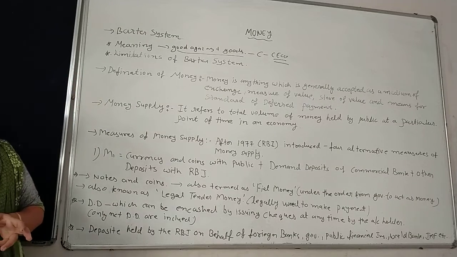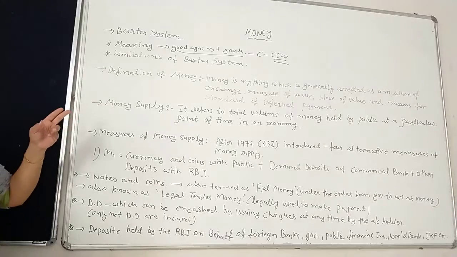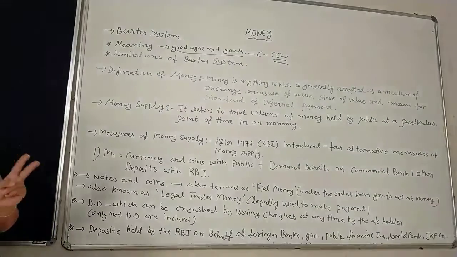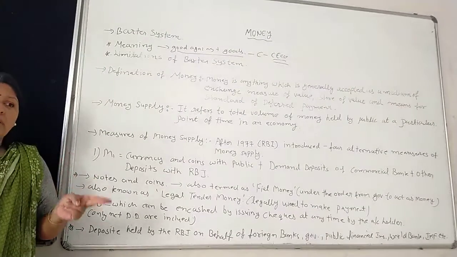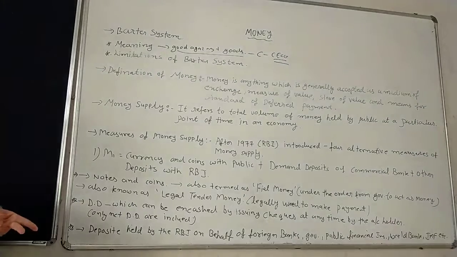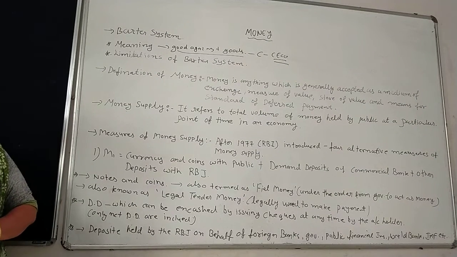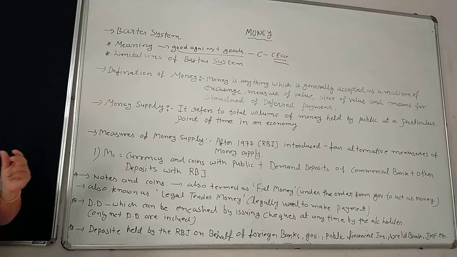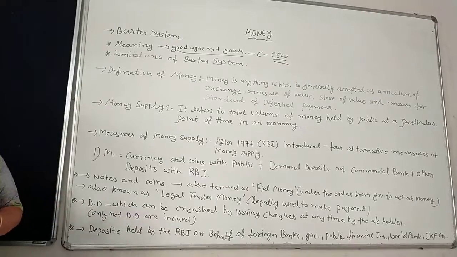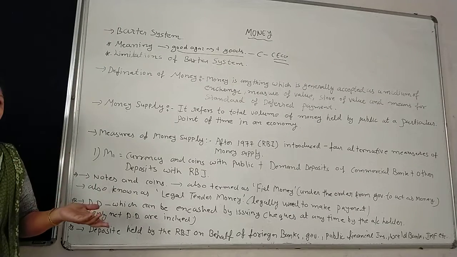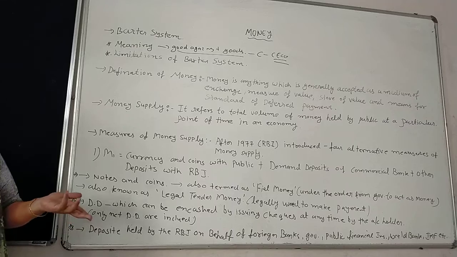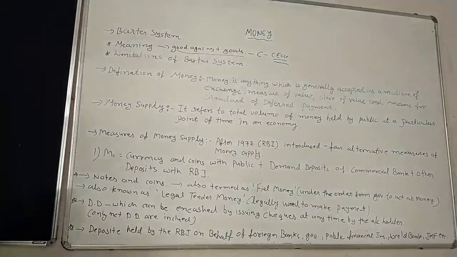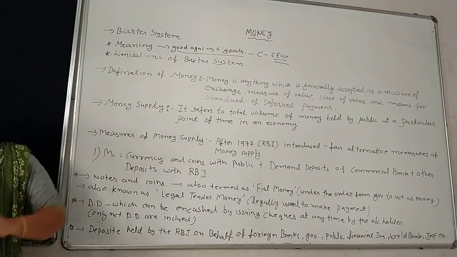There are some limitations of the barter system, because in this system two persons must require each other's commodity at the same time. That is called double coincidence of wants, and it is very difficult. It is not always true that the farmer wants clothes. The weaver wants wheat because wheat is a necessity food, but if the farmer does not require clothes, he denies the weaver: I don't want clothes, so I don't want to give you the wheat. So the double coincidence of wants is the basic limitation of the barter system.